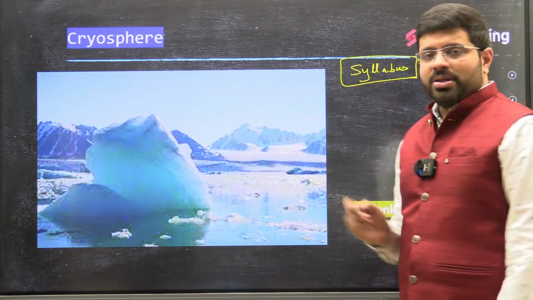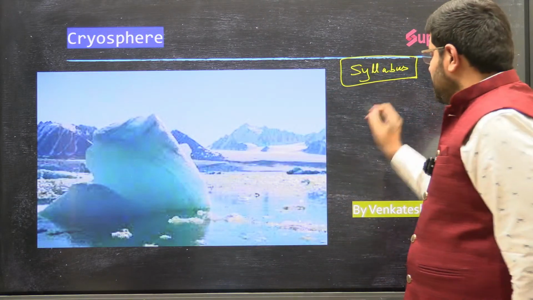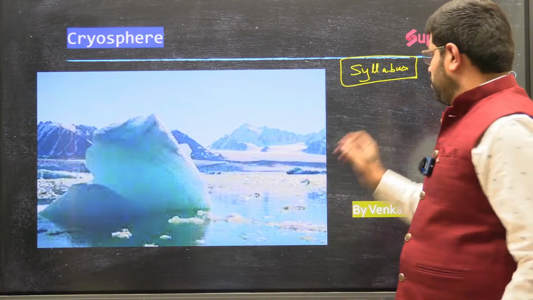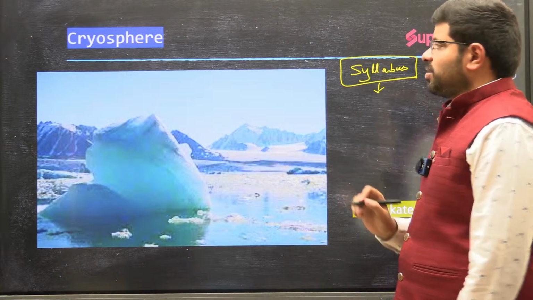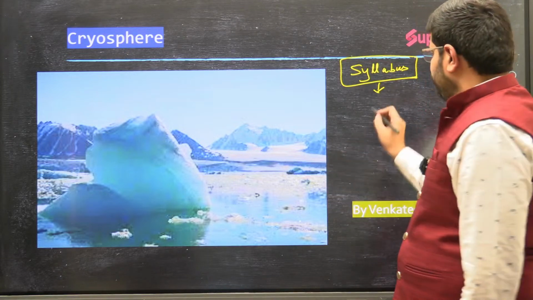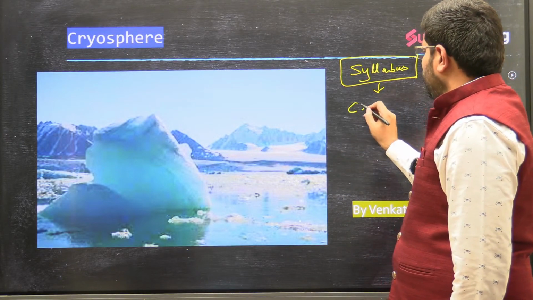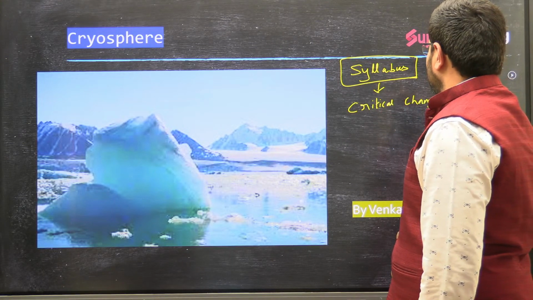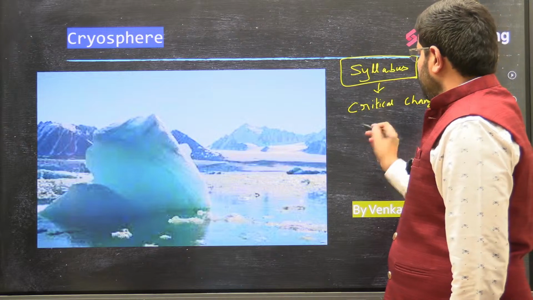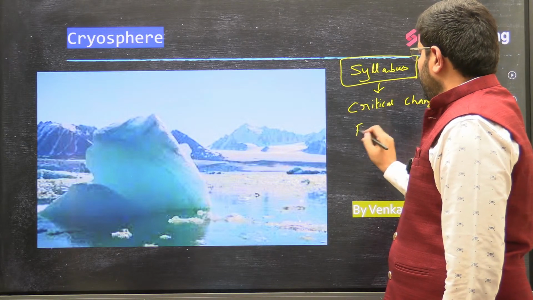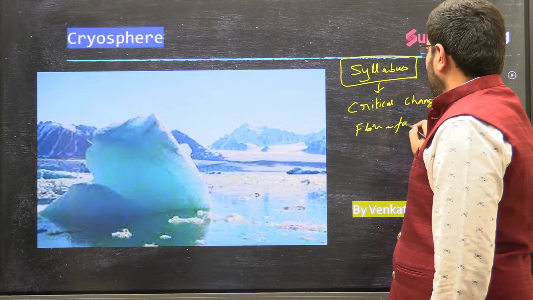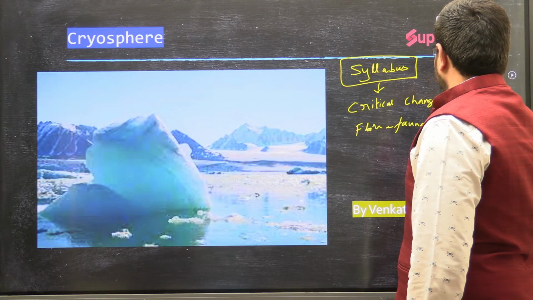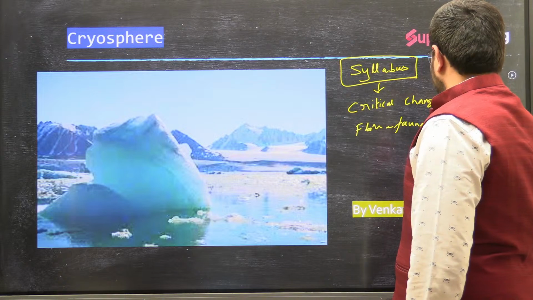So in the syllabus, it clearly talks about critical changes in flora and fauna, including melting of ice and ice caps.